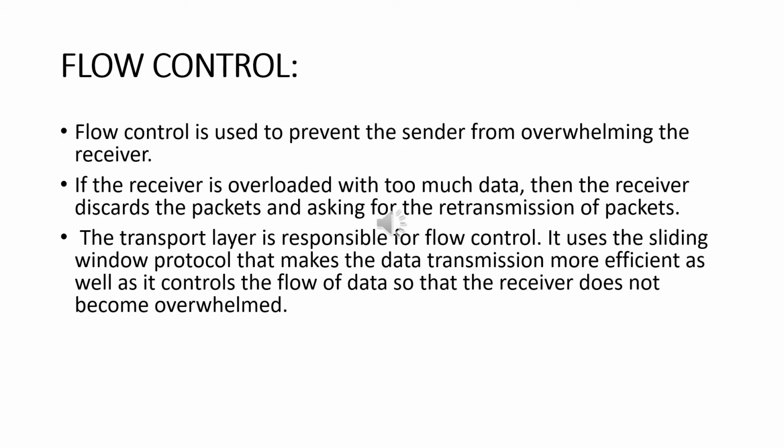The next service provided by the transport layer is flow control. Flow control is used to prevent the sender from overwhelming the receiver. If the receiver is overloaded with too much data, then the receiver discards the packets and asks for retransmission of packets. This increases the network congestion and thus reduces the system performance. The transport layer is responsible for flow control.